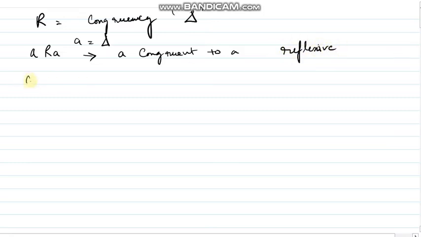Next, if ARB is true, that means A is congruent to B, which also implies BRA is true, that B is congruent to A. So the relation is symmetric.